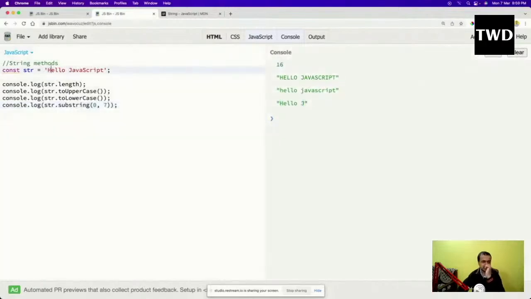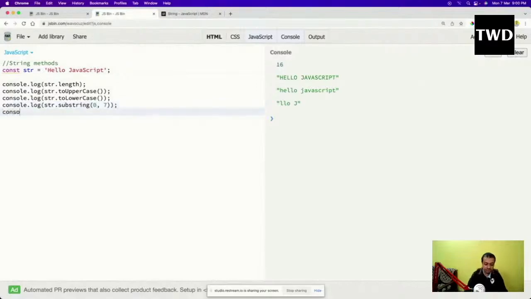One thing I want to say, it starts with 0, 1, 2, 3, 4, 5, 6, 7. So it doesn't take till the end one, only till 6. Whatever I give here as the last thing, it will take till before that. It starts with a 0. How can I know? Because see, if I give here 2, where does it start? 0, 1, 2. It starts here. So strings, arrays, all the things start with 0. It is there in every programming language, not only in JavaScript. Everything starts with a 0.